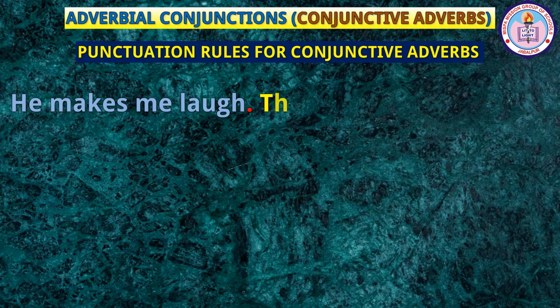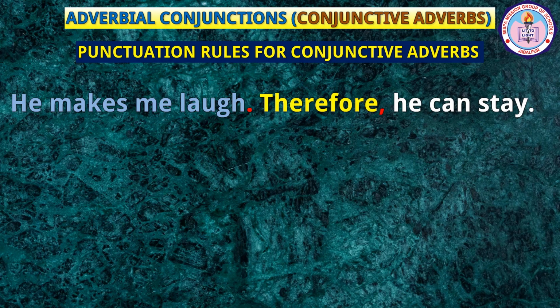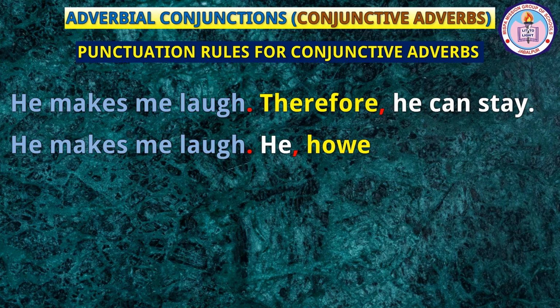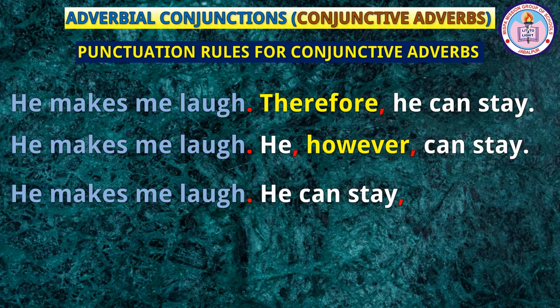It is also correct to use a period or full stop in place of a semicolon after the first clause. Look at the same sentence in this way. He makes me laugh. Therefore, he can stay. By writing in this manner, the meaning doesn't change. In modern English, people use the punctuation in this manner also. He makes me laugh. He, however, can stay. He makes me laugh. He can stay, however.